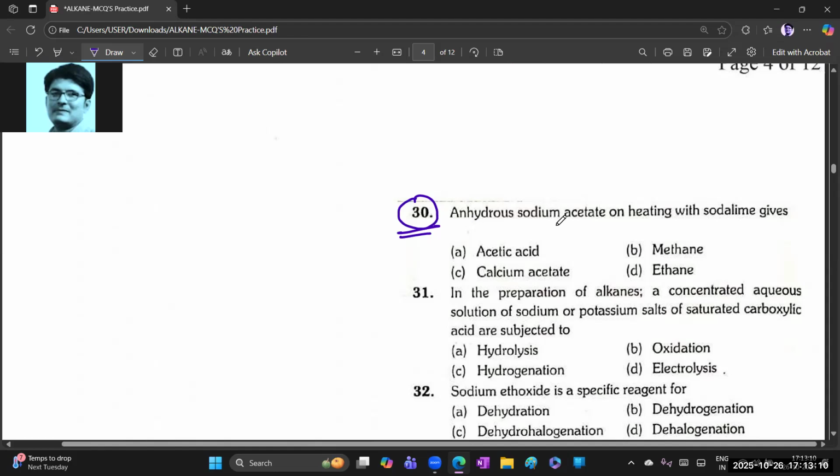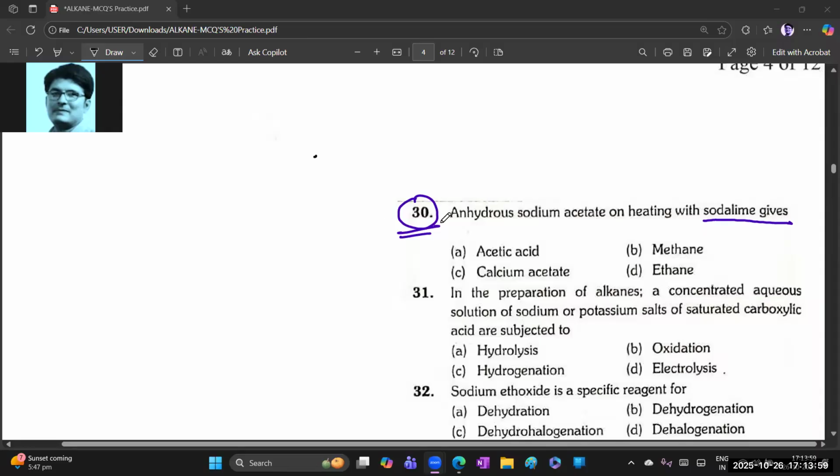Anhydrous sodium acetate on heating with soda lime gives what? Anhydrous means absence of water molecules. Sodium acetate is CH3COONa.